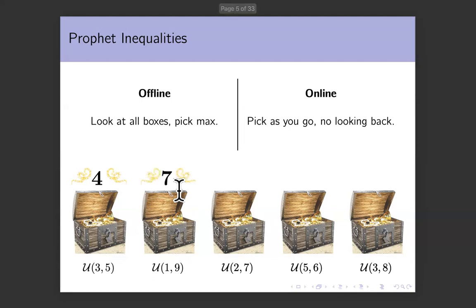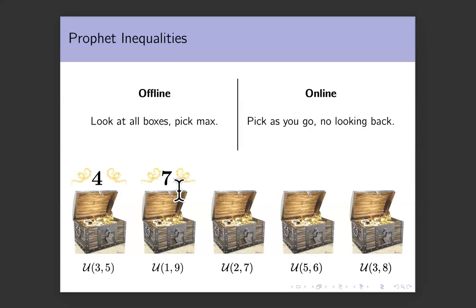Then you open the second box. You see it has 7 units of reward. Now, again, you have to make a decision. Do you take these 7 units of reward and then you don't see any of the remaining boxes? Or you skip them and then you look at the third box and so on. So suppose you actually take these 7 units of reward, the game stops, you walk away with 7. And this is your online solution.